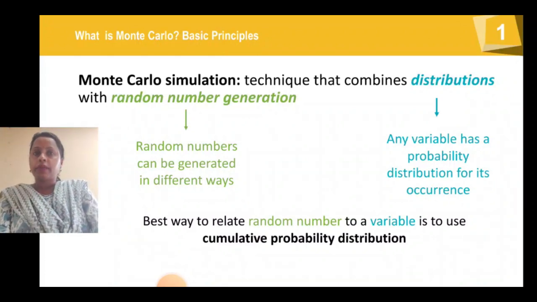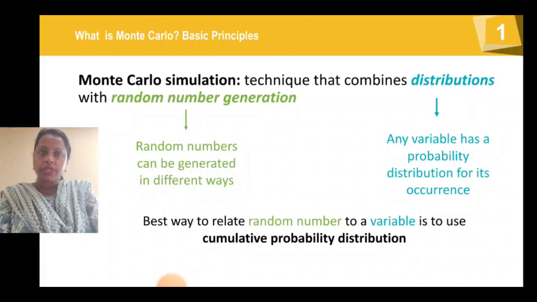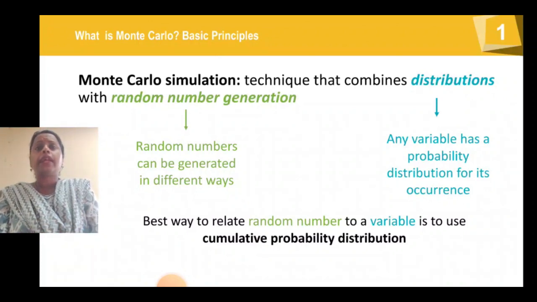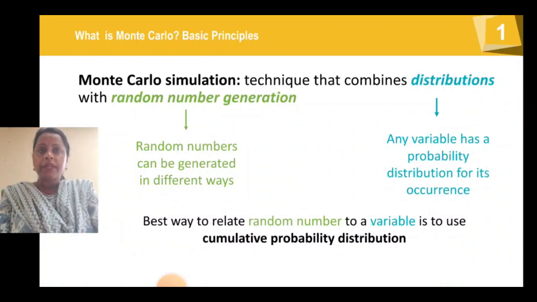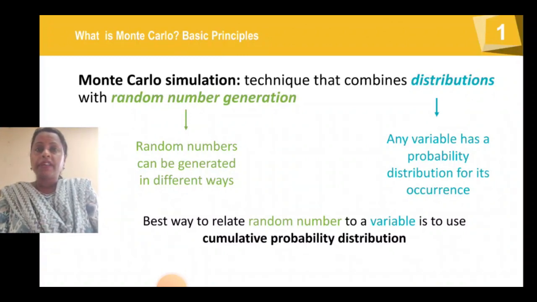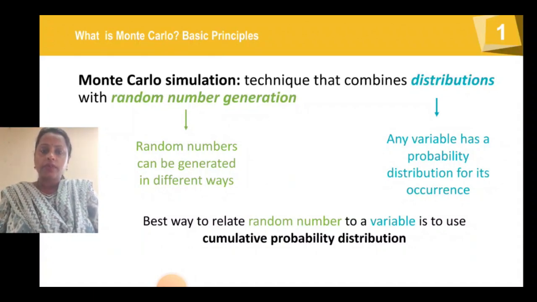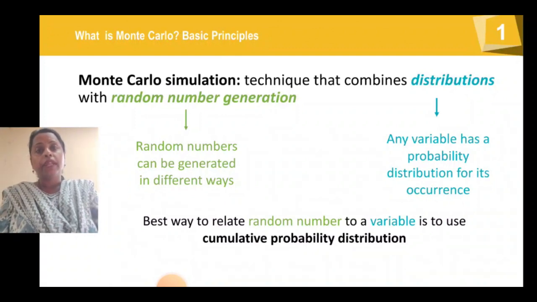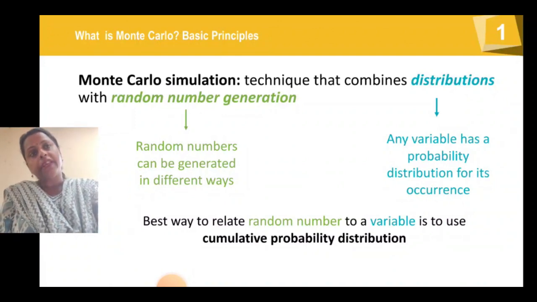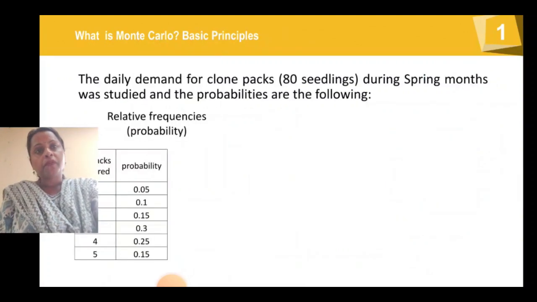In the questions you will find, dear students, that a set of random numbers will be provided to you. Along with that random number set, the probability will definitely be given in the question. Then you have to check that the total of probability should be 1. For that you have to cumulate the probability and the total of probability will be 1.